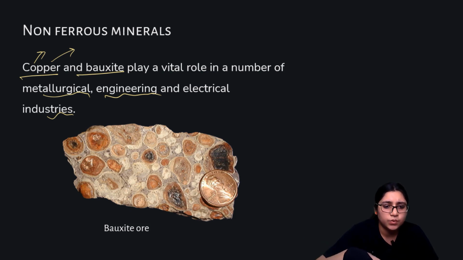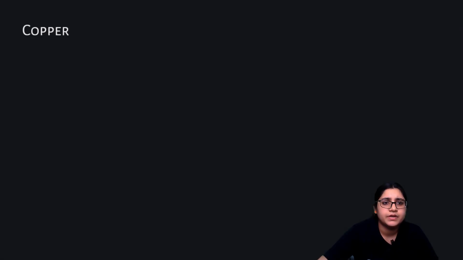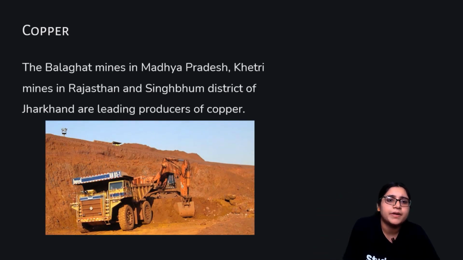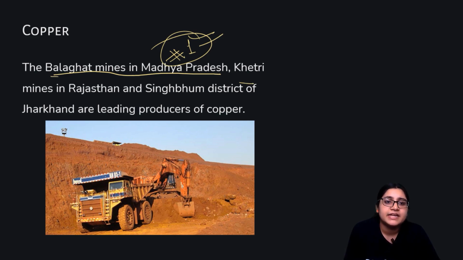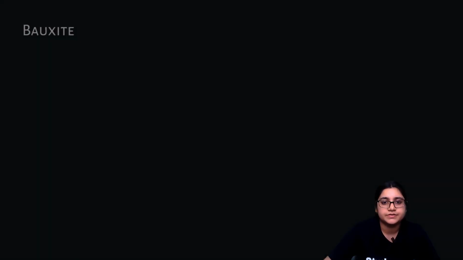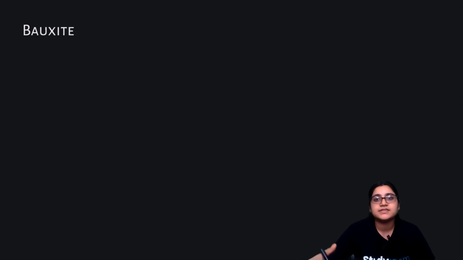You can see a bauxite ore here. All right. So yeah, we have already discussed copper. The Balaghat mines in Madhya Pradesh, as we have seen, are number one in non-ferrous and manganese also. So Madhya Pradesh is number one in it. Balaghat mines, Khetri mines in Rajasthan. Khetri village is also very famous for environmental purposes. But Khetri mines in Rajasthan and Singhbhum district of Jharkhand are leading producers of copper. All right. So you see how Jharkhand, Rajasthan, and Madhya Pradesh are very important for copper.